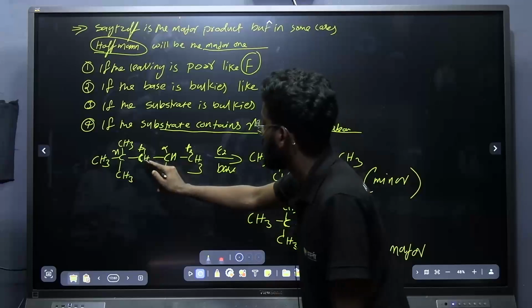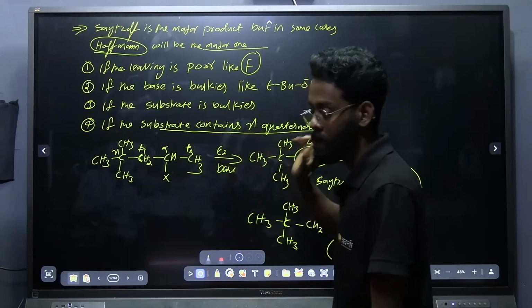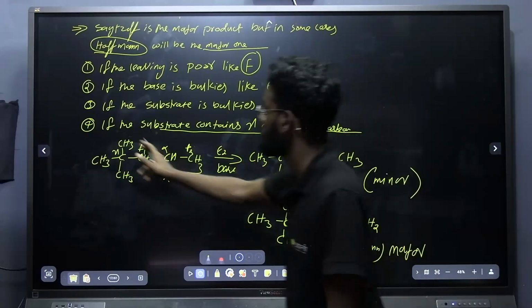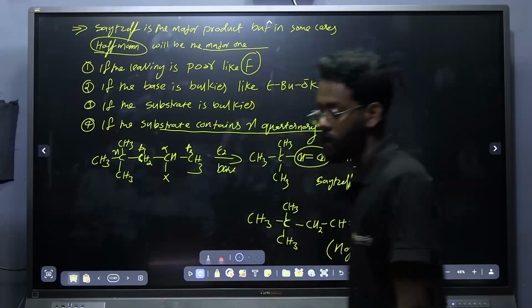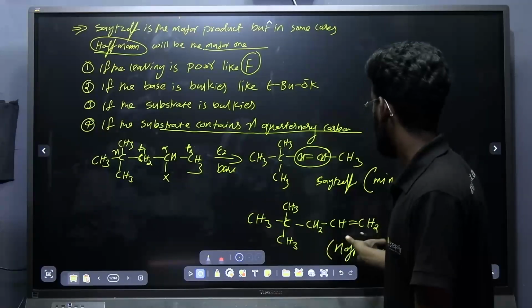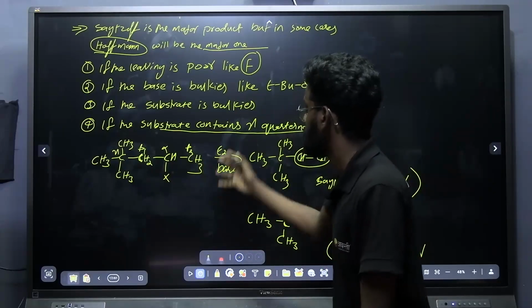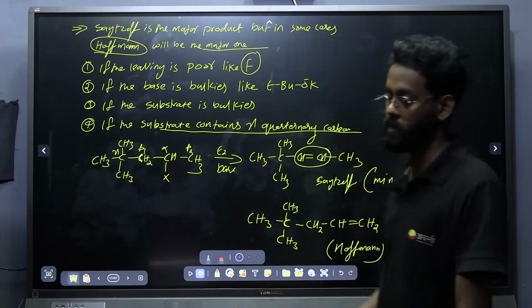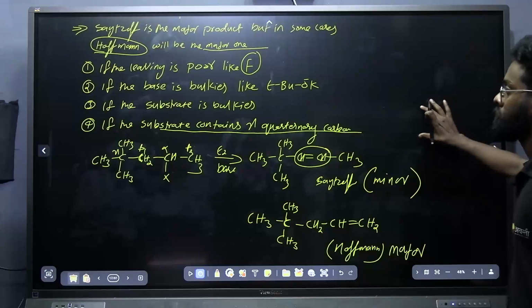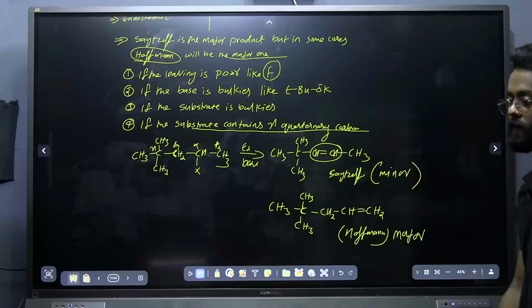If the base takes hydrogen from this carbon, Zaitsev is the major one. But that is not an easy process. It's a difficult process because of the presence of this quaternary carbon, or the bulkiness. That is why we are getting the Hofmann as a major one. Taking the proton from this beta carbon is very easy because there is no repulsion due to the bulkiness. Got it? So these are the points you have noted down for the cases in which the Hofmann is going to be the major one.